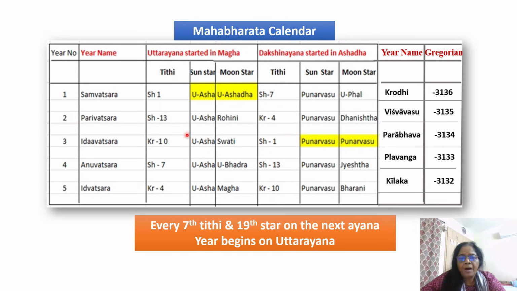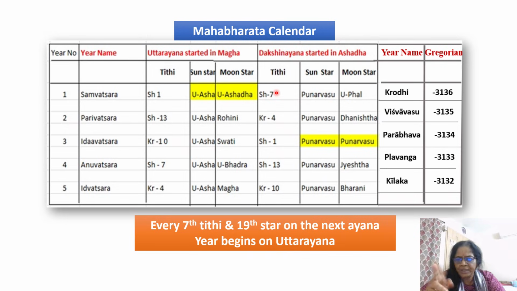So how they created this is like this. It started on the Pratipat. After the conjunction, that is Amavasya at Makara Rashi 0 degree, the next day is Shukla Pratipat. That is the first tithi of Uttarayana in the first year. The 7th tithi from that will be the first tithi of Dakshinayana.